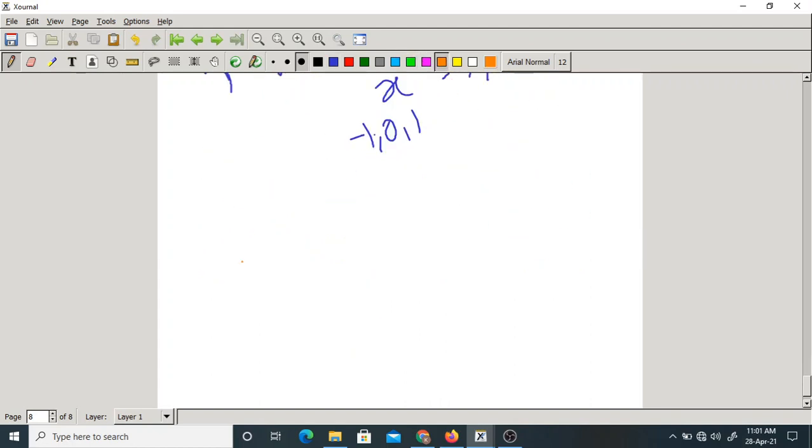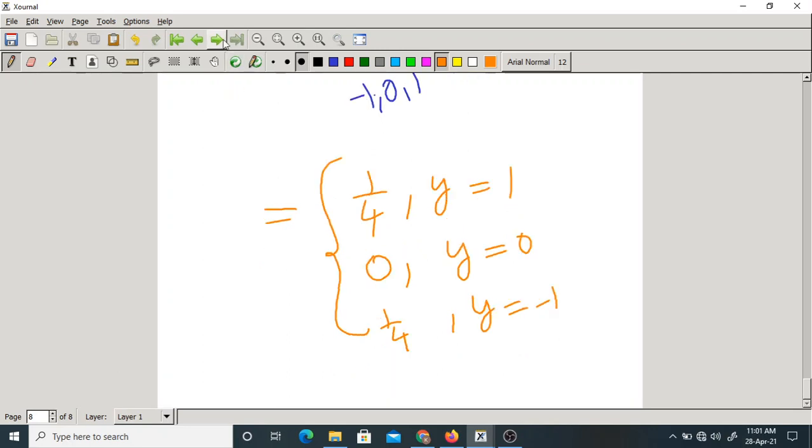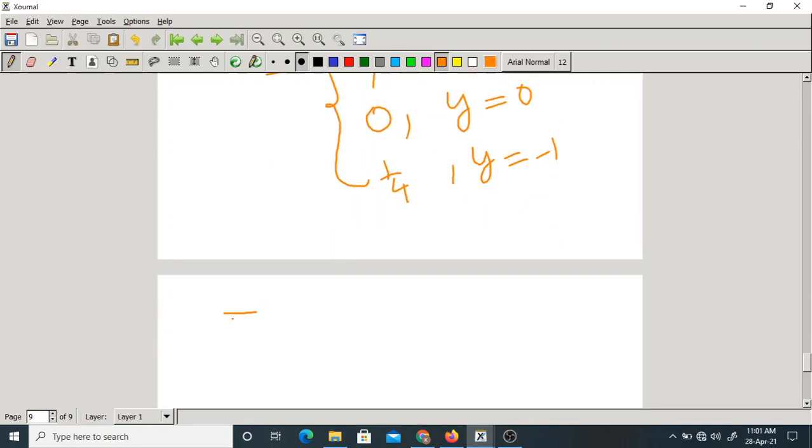It is 1 by 4 when y equal to 1, 0 when y equal to 0, and 1 by 4 when y equal to minus 1. What is the mean of y from the above PMF? It is also 0. Correct?